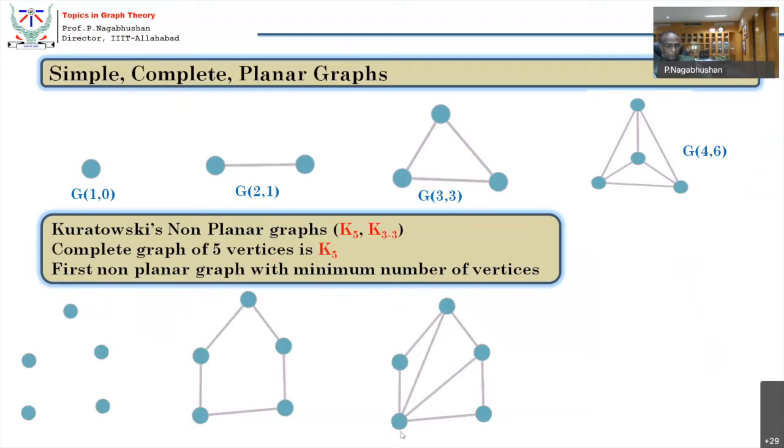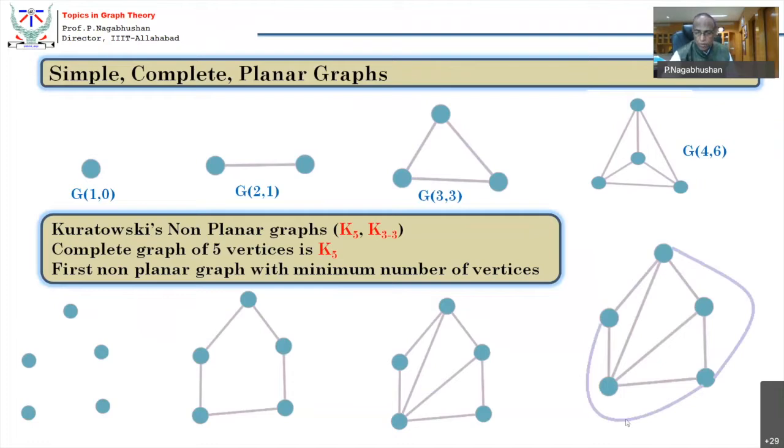It is complete only with reference to this vertex. This is not complete with this vertex. This is not complete with this, and this is still not complete. This is also still not complete. At least one more edge is required from here. All right. So let us see the next. Now from here we are trying to complete this. Of course, I can put an edge like this, and I can put an edge in an inclined way like this. But nevertheless, it is still a planar representation.